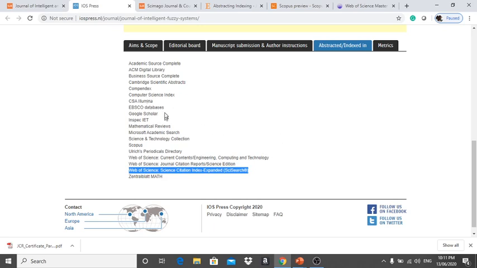So the rest of the others, you can see that Inspec is also one of the databases, so it is indexed in here also. So many databases are there. Now we are interested in Scopus and SCI, so I am mentioning that here.